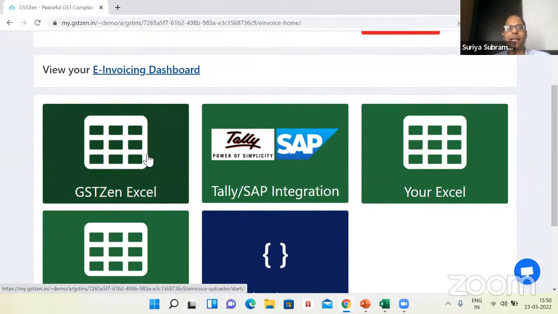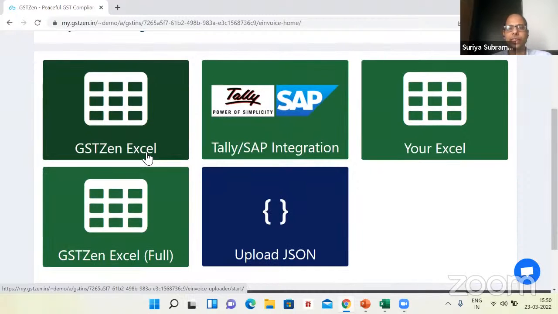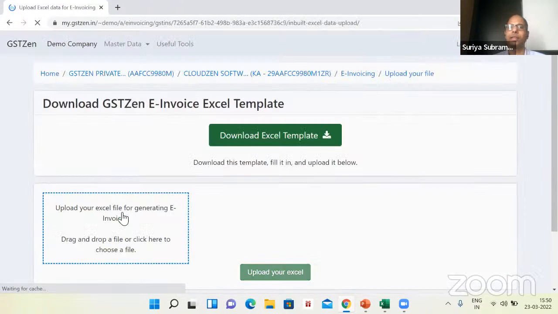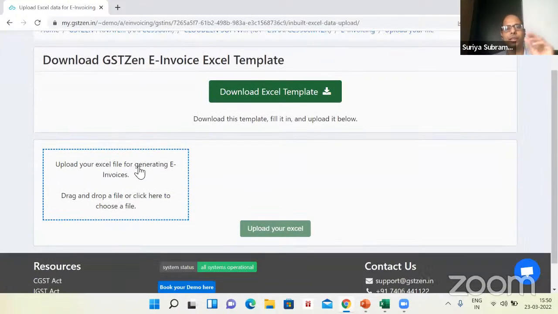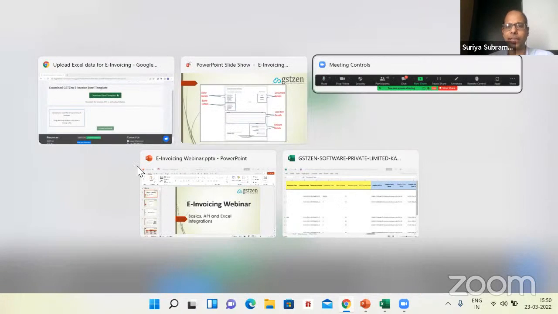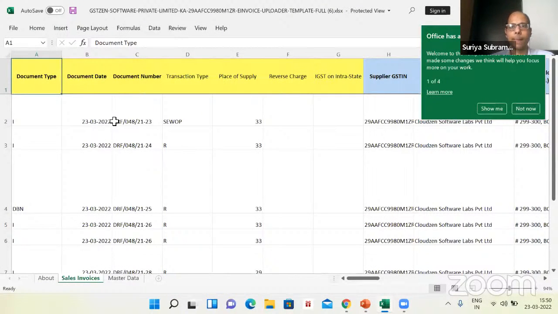Right. Now coming back, there are multiple solutions for generating e-invoices through GSTZen. I will use an Excel template. GSTZen provides 2 Excel-based solutions. One is we will directly take your Excel and generate e-invoices from that Excel. There is a one-time mapping to be done. The other option is to use GSTZen's Excel template. This is a predefined template. You can simply punch invoices and generate invoices. I've already filled in a file here.